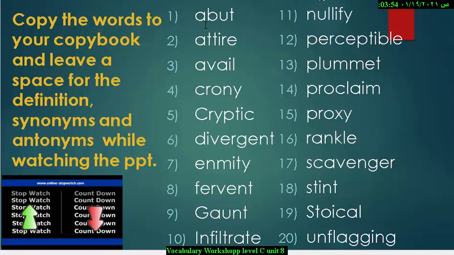Word number 1 is abut, attire, avail, crony, cryptic, divergent, enmity, fervent, gaunt, infiltrate, nullify, perceptible, plummet, proclaim, proxy, rankle, scavenger, stint, stoical, unflagging. Stop the video for a couple of minutes, then think of the meanings of any of these words.